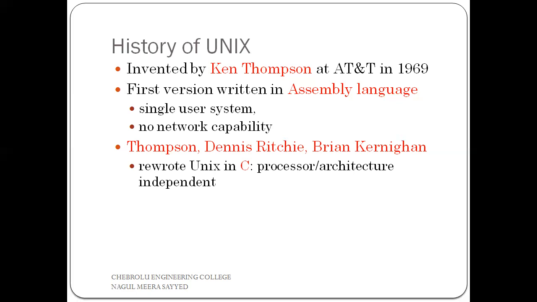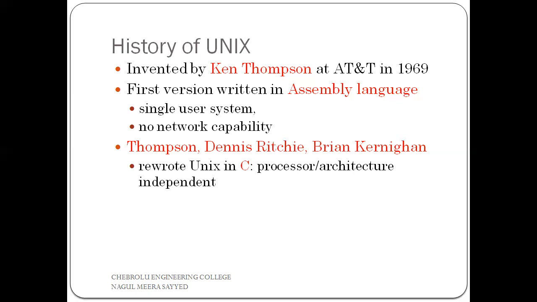The most code written in assembly language. Okay, now don't confuse here. Actually, most of the code was developed in C language. Most Unix operating system code was developed in C. But here I am talking about the first version. The first version of Unix was written in assembly language.